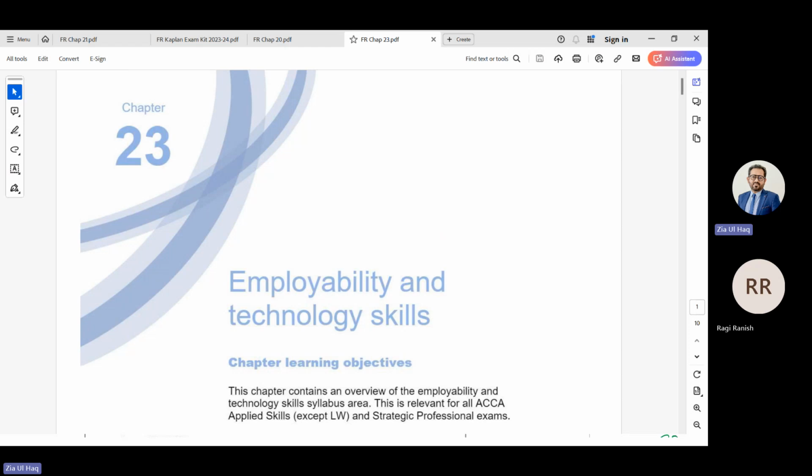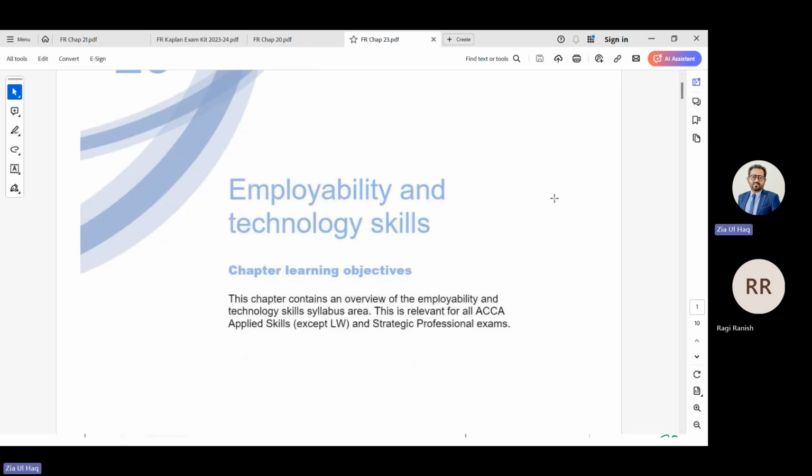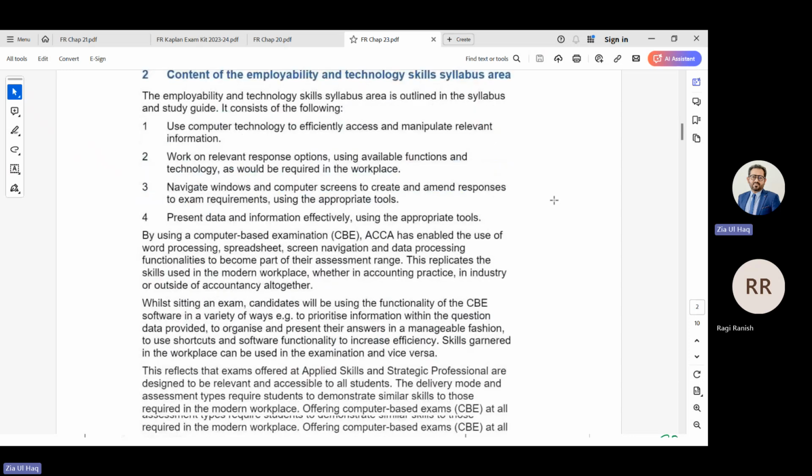Now, every company is using software, so you should have practice and familiarity with using it. That's why they have moved all the papers from paper-based to computerized, so that you should be aware of Microsoft Excel and Microsoft Word. So what do we need to do in this chapter?